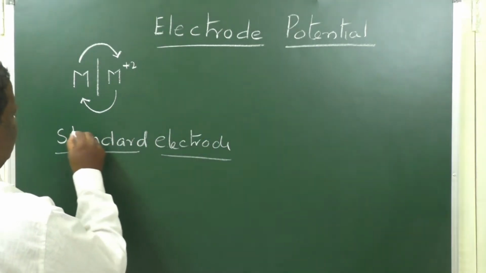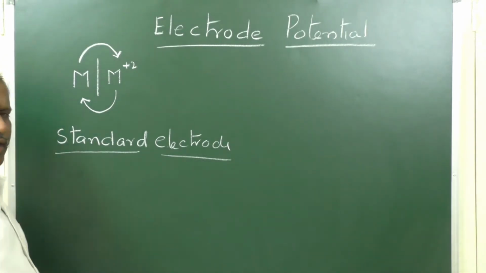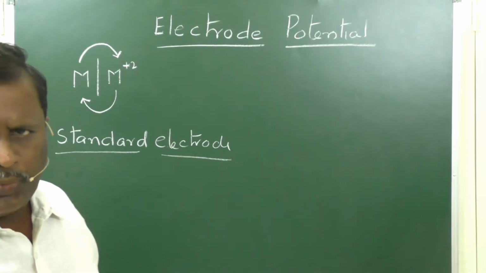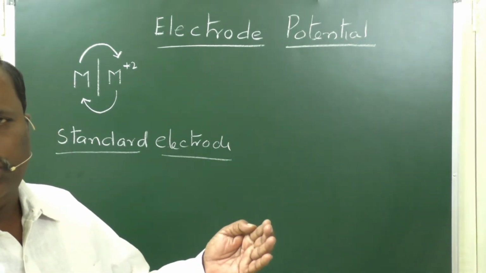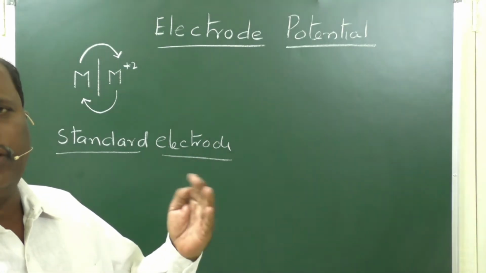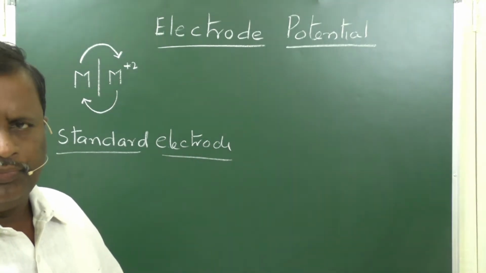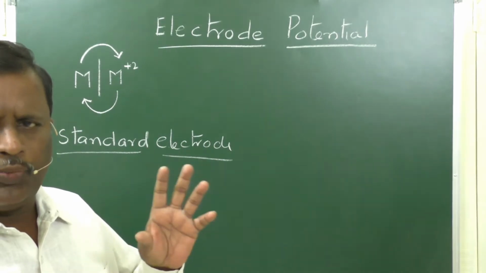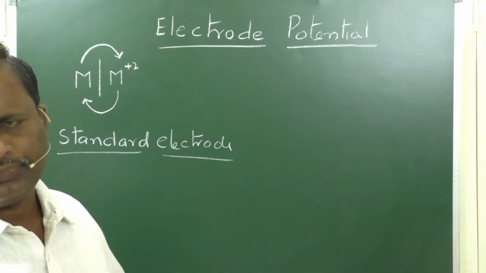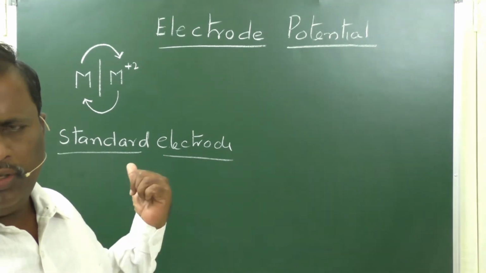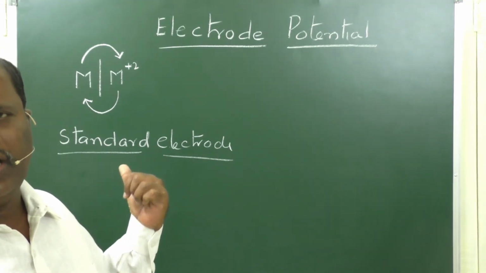Because this potential, electrode potential, is a relative property. Relative property means that by comparing with another electrode, whether it is oxidized or reduced will depend. So, the potential is always a relative property. For a relative property, we require a reference electrode. So, now let us consider the standard electrode.